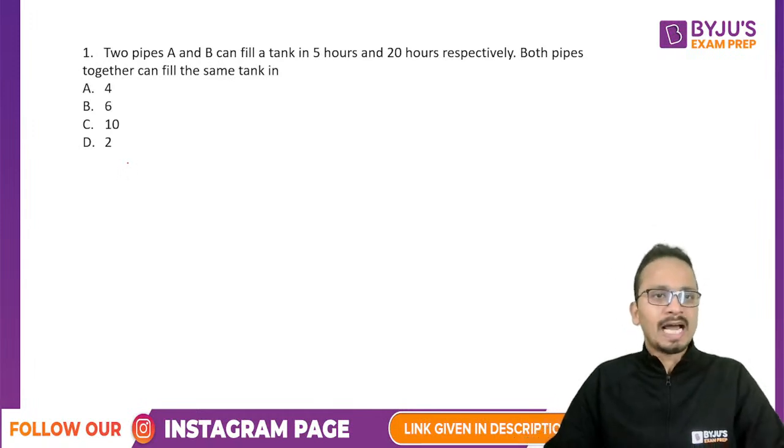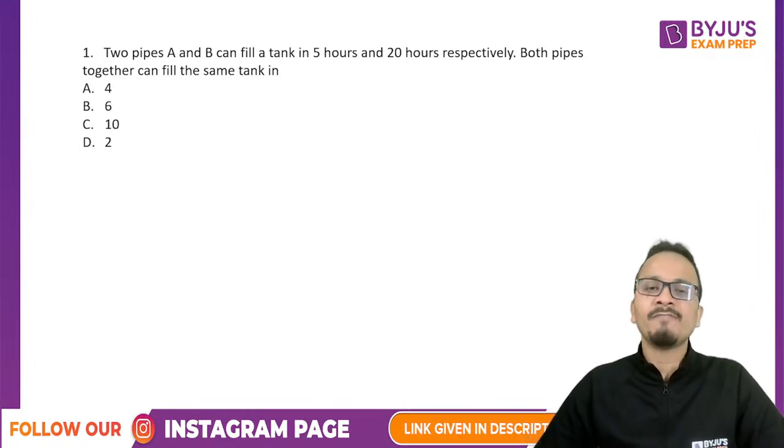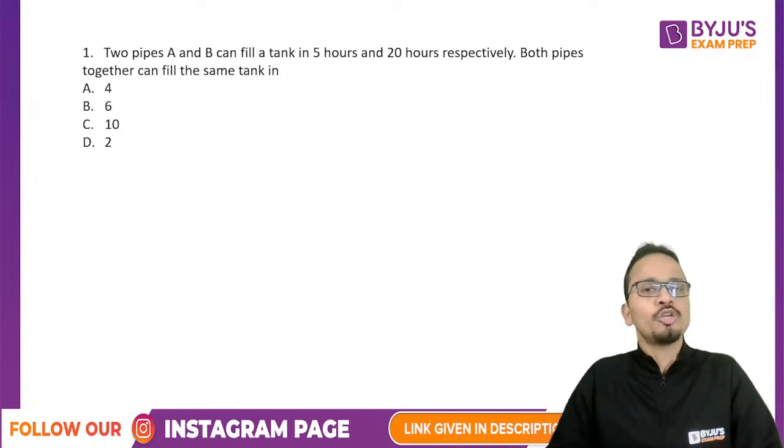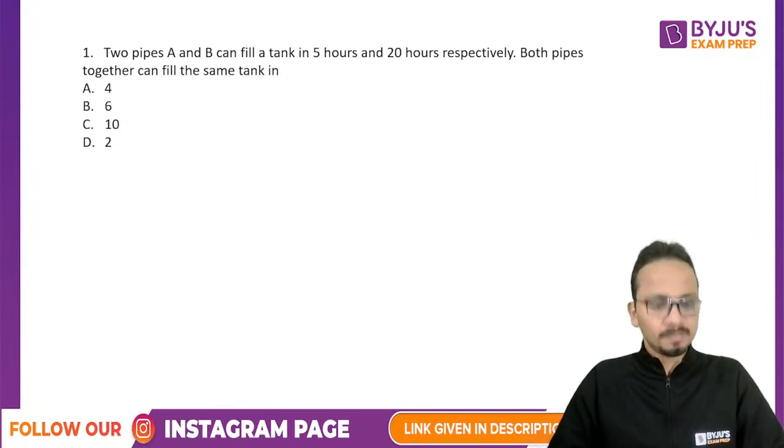So the question says that two pipes A and B can fill a tank in 5 hours and 20 hours respectively. Both pipes together can fill the same tank in how much time? So quickly post your answer in the chat box.